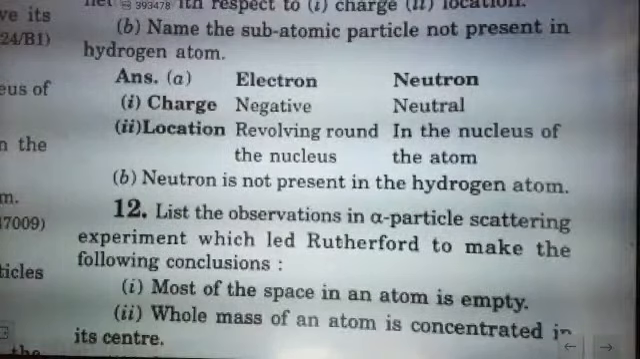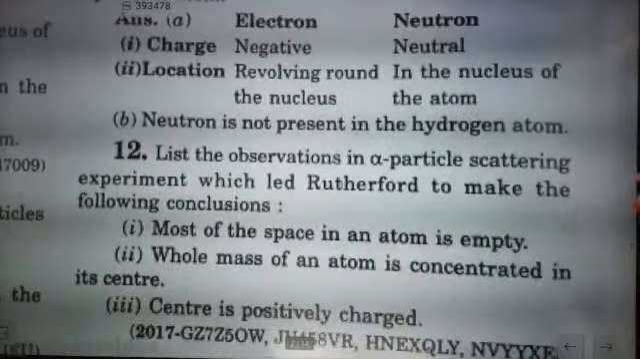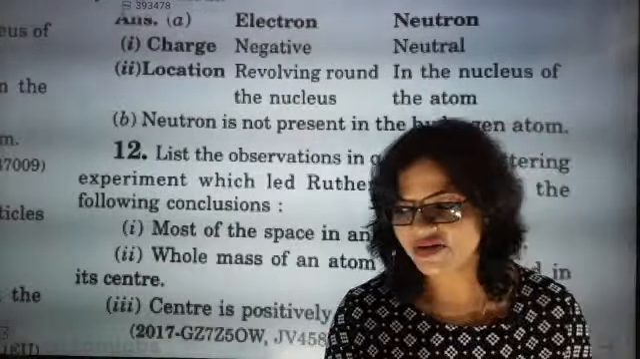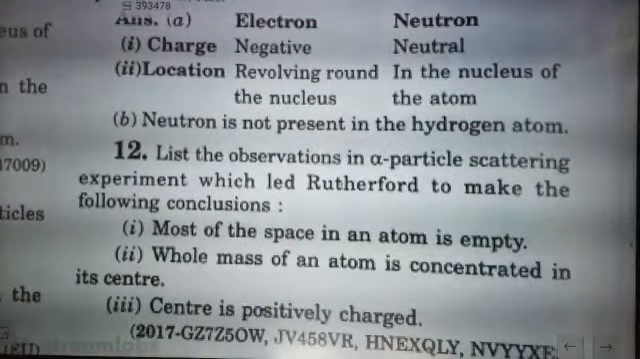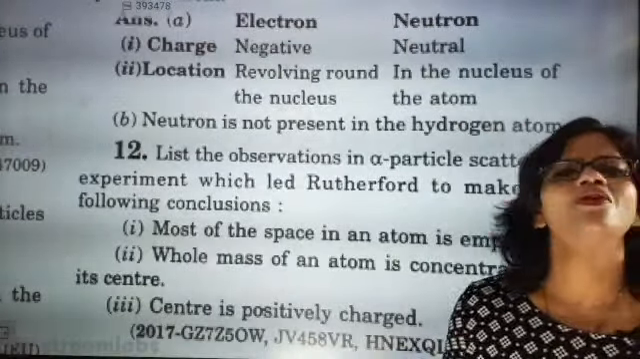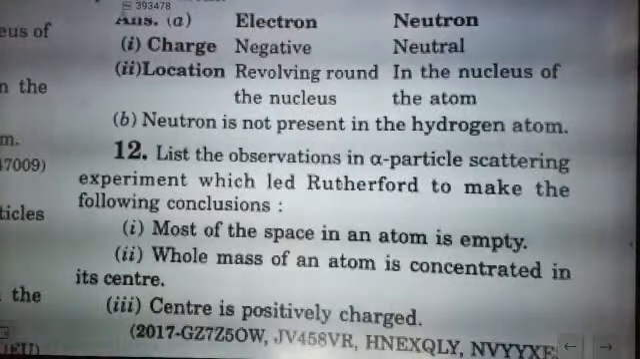Fine. So now list 3 observations in alpha particle experiment which led Rutherford to make the following conclusion. Most of the space in an atom is empty. Whole mass of an atom is concentrated in its center and center is positively charged. What are the observations because of which Rutherford has given these conclusions? Rutherford gave this conclusion not for simplicity. So Rutherford has given this conclusion because of some reason. Can you tell me?